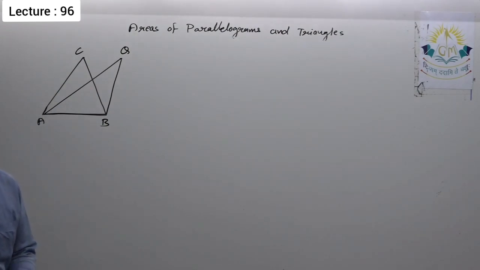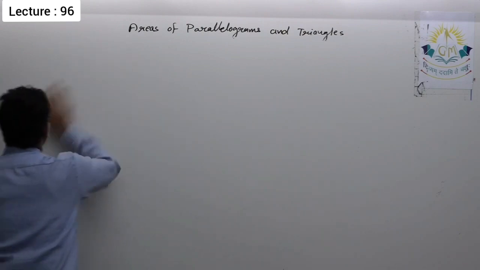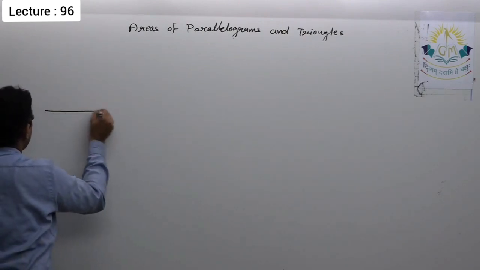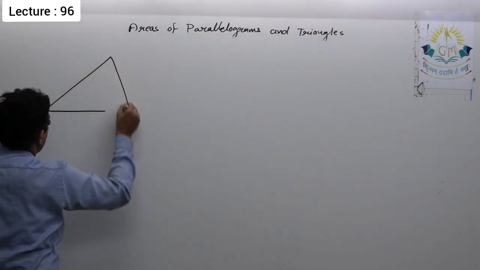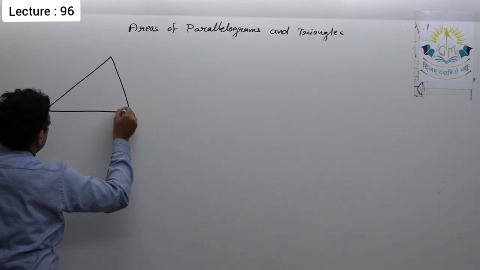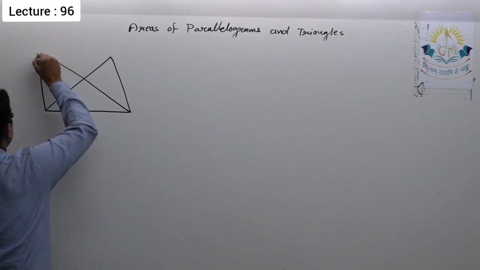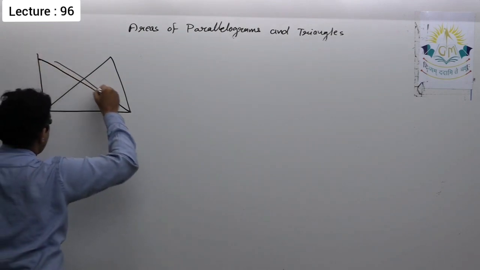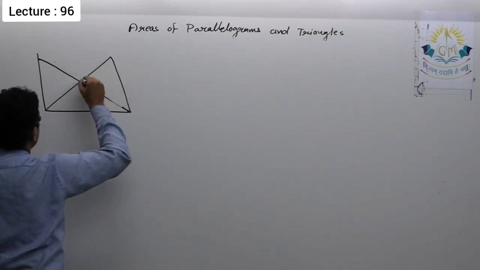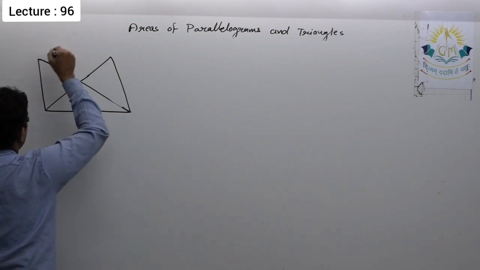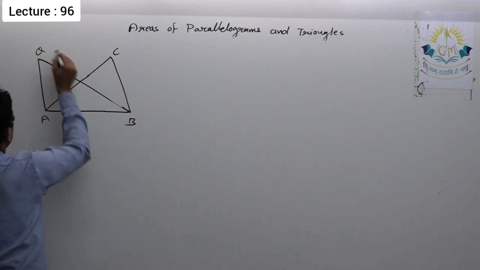These two triangles are equal in area. Or let me draw a better diagram. So we have triangles ABC and ABQ.